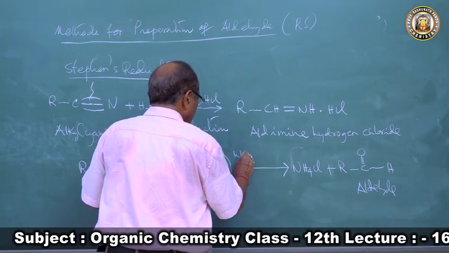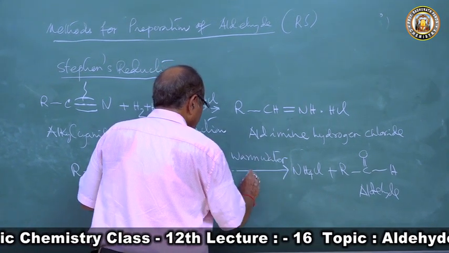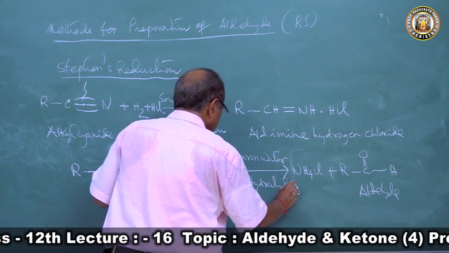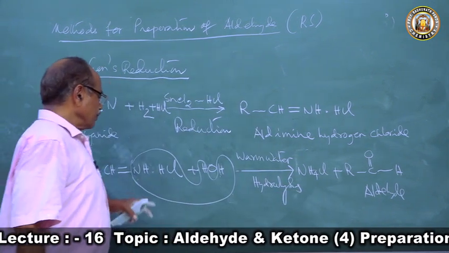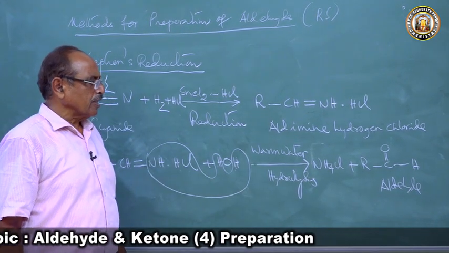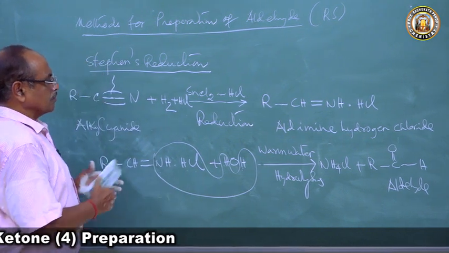So NH, HCl, 2H go as NH4Cl, ammonium chloride, and you get the aldehyde.